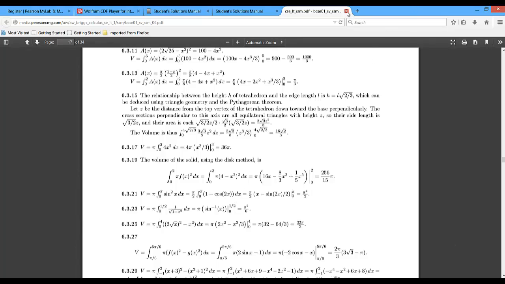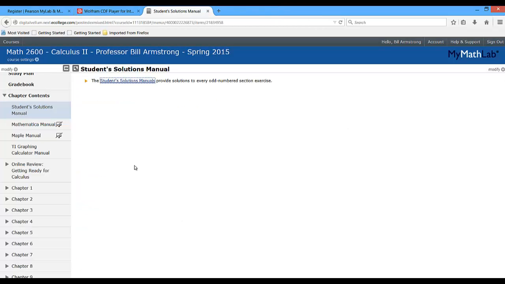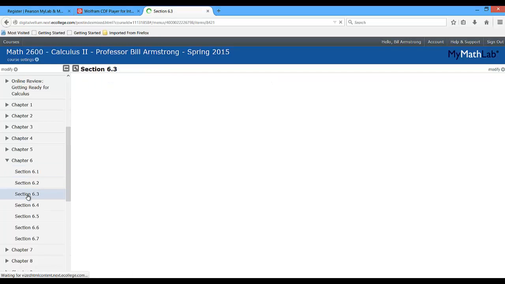But let me close the solution manual. And let me scroll down into chapter 6. See, it's broken up chapter by chapter. We're currently in chapter 6. Let's look at section 6.3. So in section 6.3, there are 3 things.